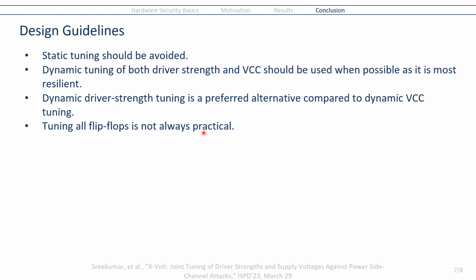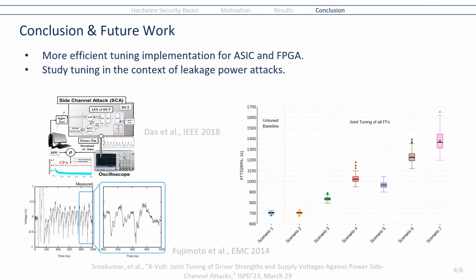For tuning of the flip-flops, we saw that tuning all flip-flops is only possible when in ASIC high layout overheads are acceptable, and possible in FPGA only when enough input-output pins are acceptable. An alternative is tuning only the flip-flops associated with the AES text, which is what we did in the FPGA case, and it proved to be effective. In this study, we examined what role driver strength tuning could play in countering power side channel attacks.